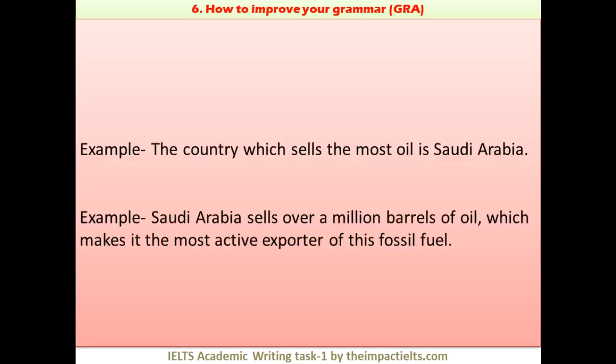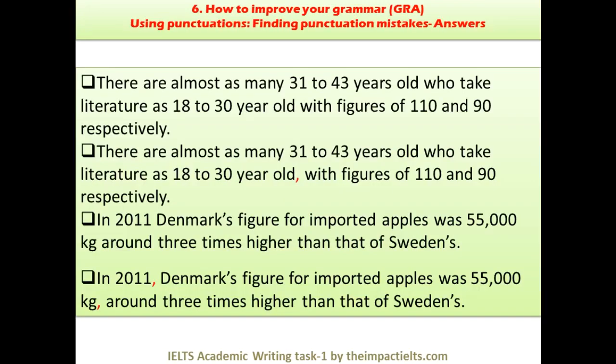Okay, so that's all about the examples of punctuation that we have seen in this particular part. I hope you have understood it, and you must mark all the punctuation that has been used in the writing task that we have done previously. That will help you in rectifying your mistakes.